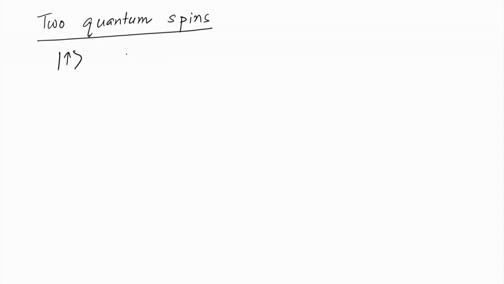So, we have looked at one quantum spin and how effectively measurement can destroy the state of the system. Now, let us look at a little more complicated issue, which is two quantum spins. So, consider two spins, up and down, and they are in this state. So, the combined state of the system